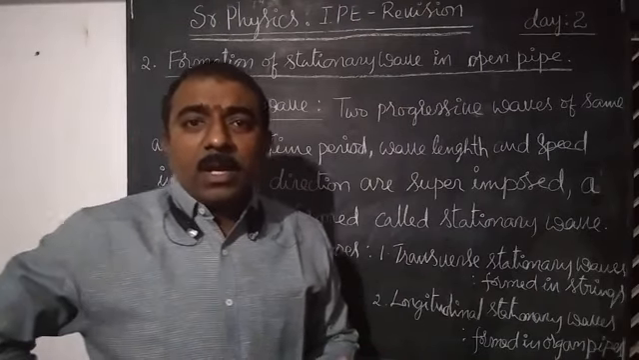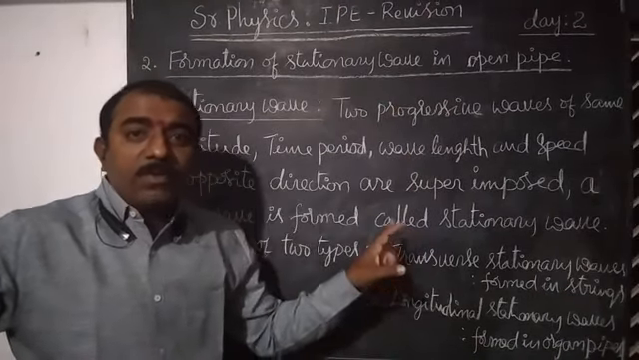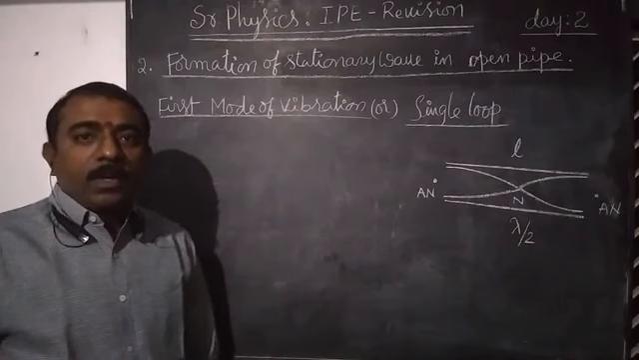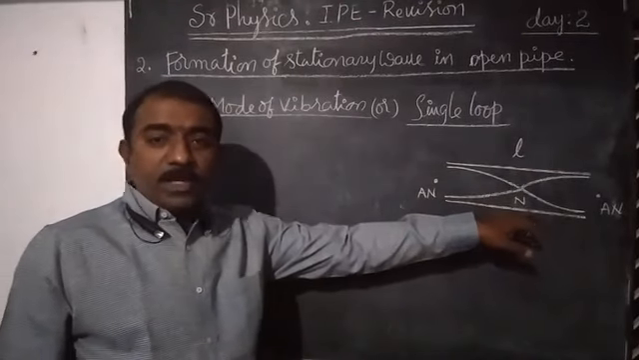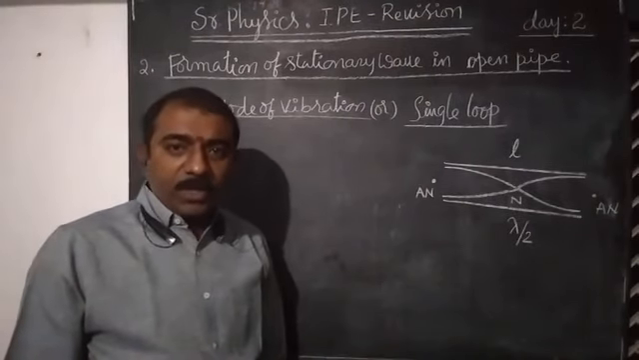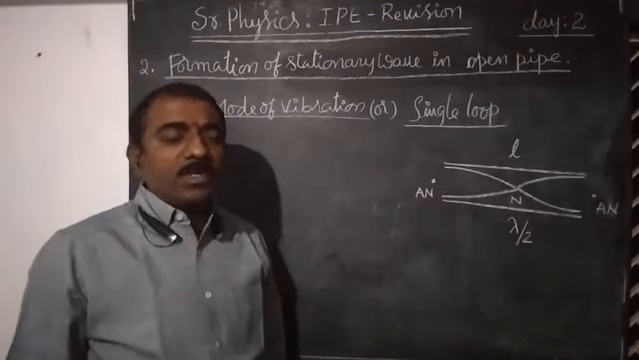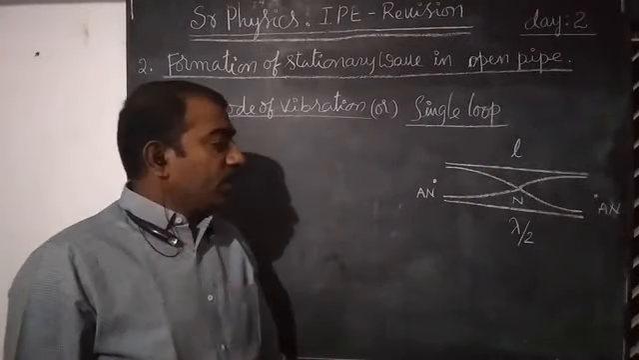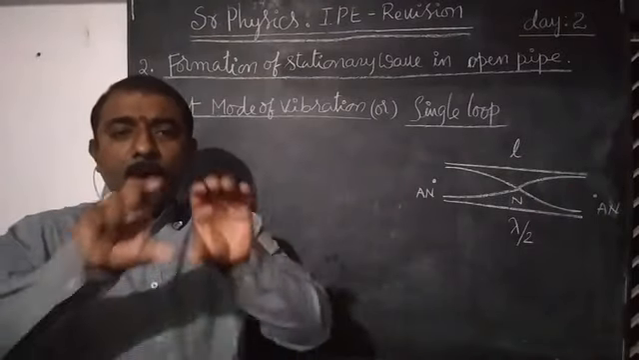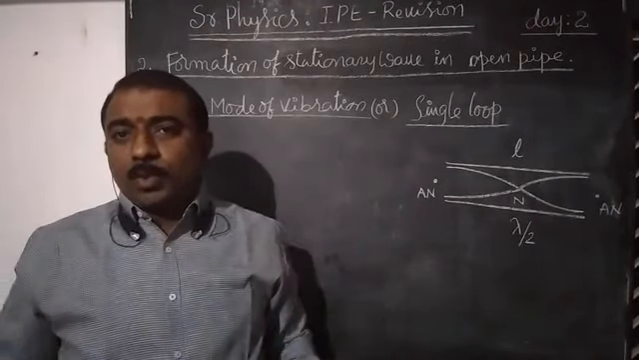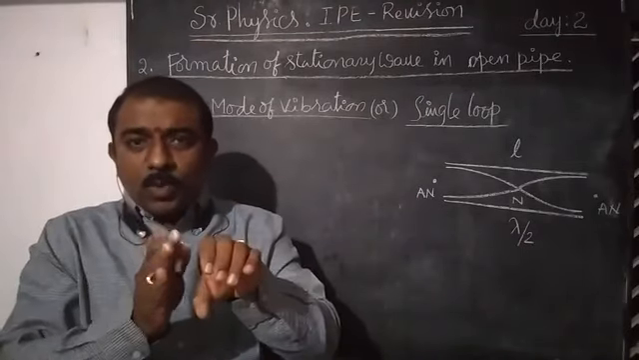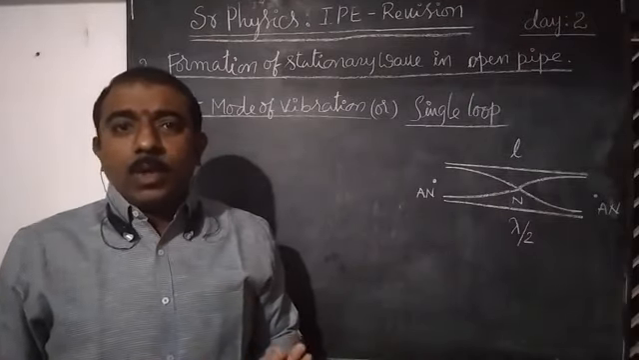Let us go through the formation of stationary waves in case of open pipe. In the first mode of vibration, a single loop forms in the open pipe. Let us consider an open pipe. Open pipe means it's an organ pipe or hollow cylindrical tube, both ends open. If one end is closed and the other is open, then it is known as closed pipe.